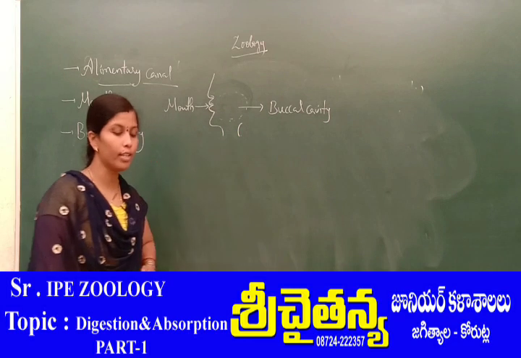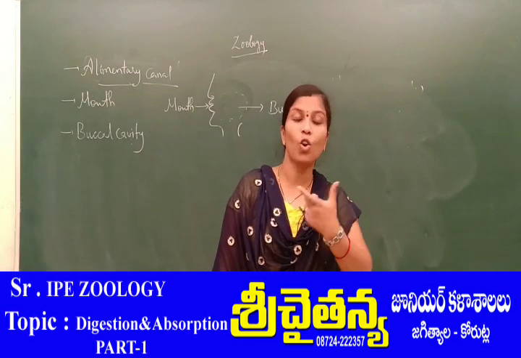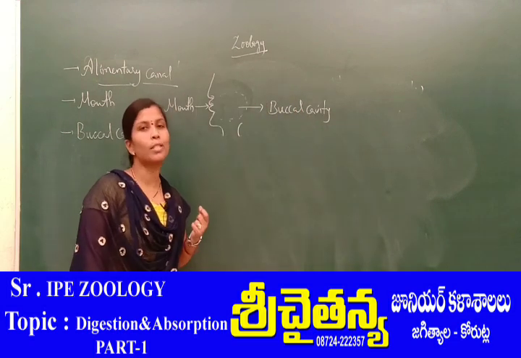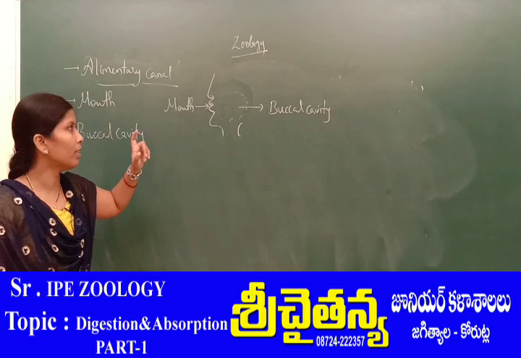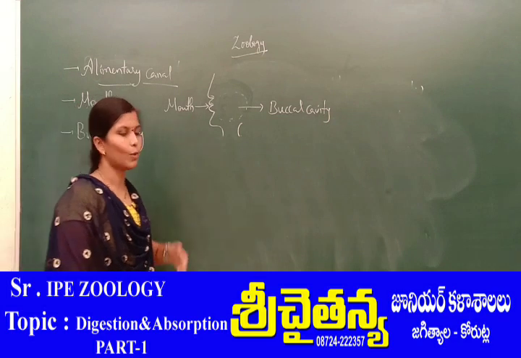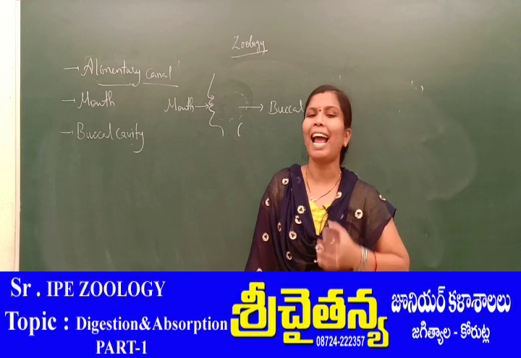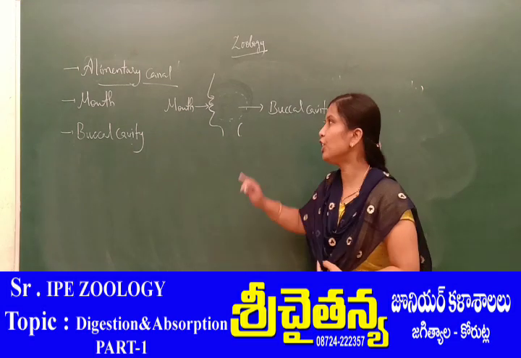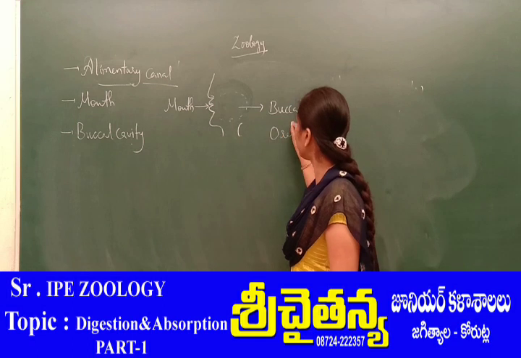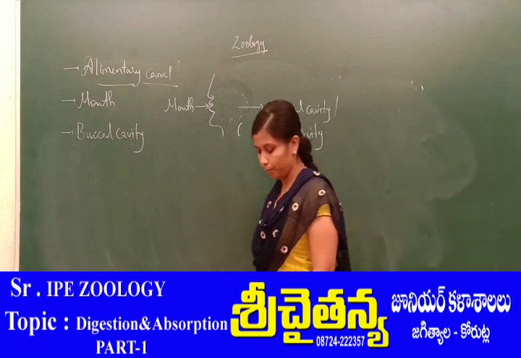Generally, what is the mouth? It is the initial part which is like an opening. That opening is always horizontal, and is always bordered by a pair of movable lips. That is the mouth. The upper one is called the upper lip and the lower one is called the lower lip. Now the mouth opens into a cavity-like structure. That cavity is considered the buccal cavity, which is also called the oral cavity.